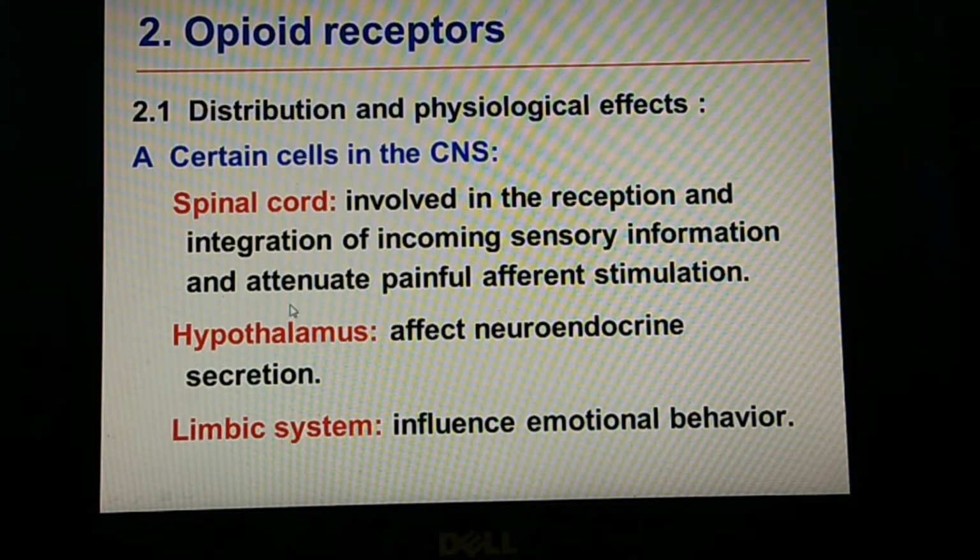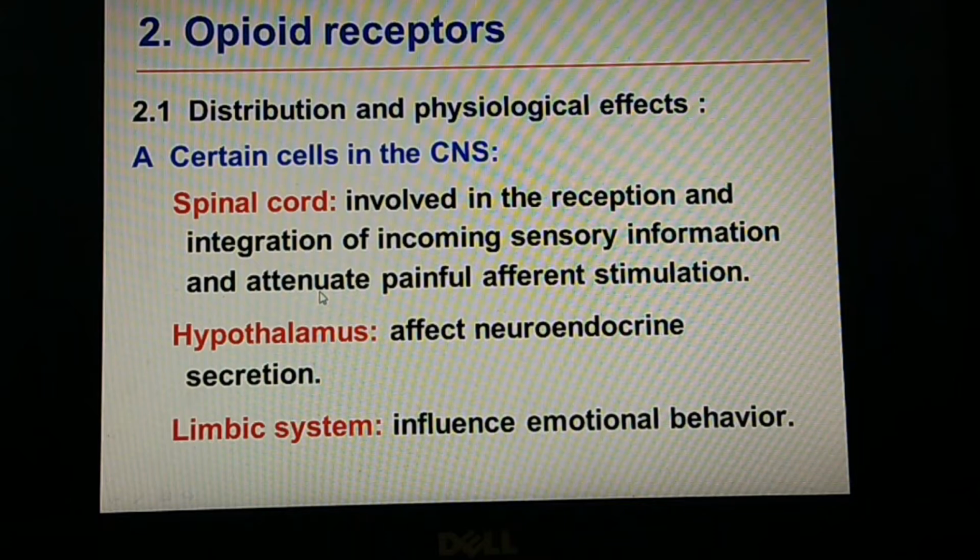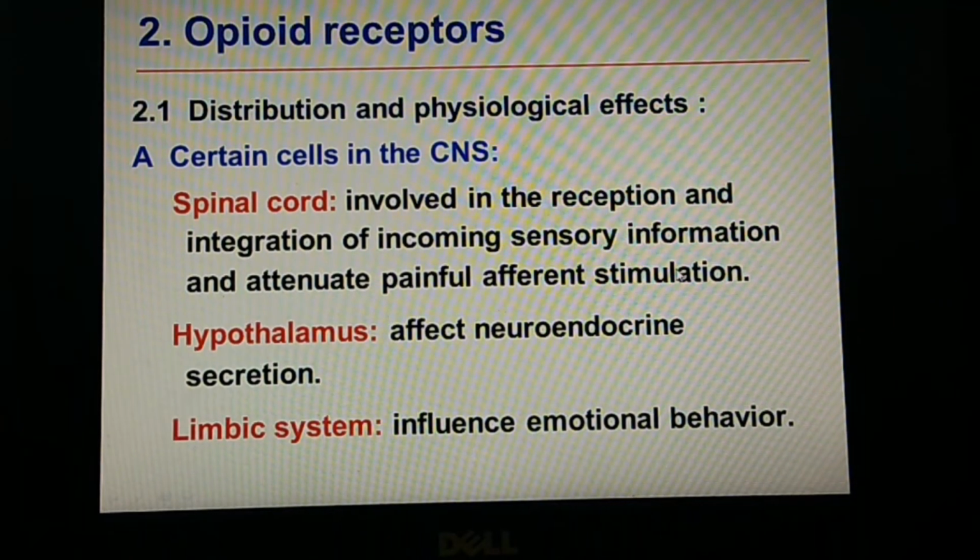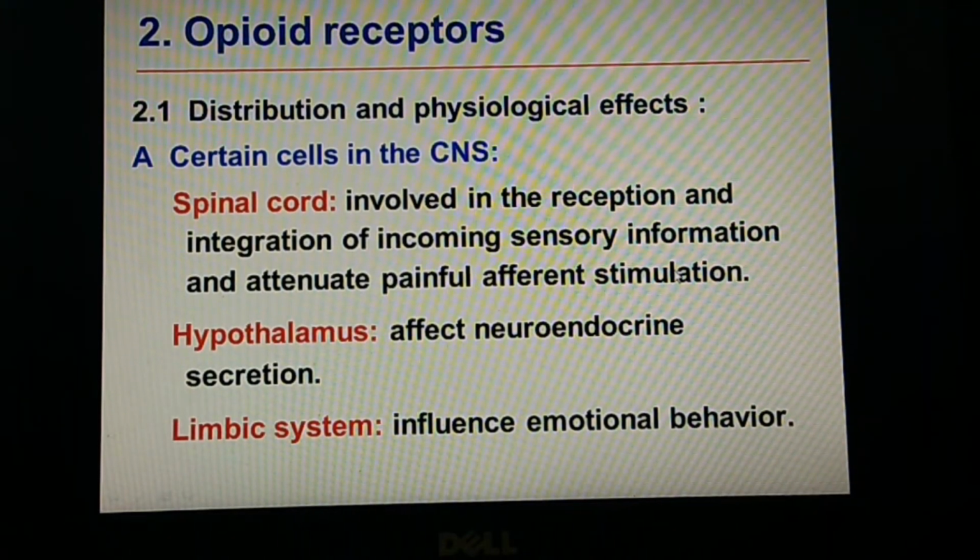Coming to the distribution in the spinal cord, it is involved in the reception and integration of incoming sensory information, and it attenuates the painful afferent stimulation so that it can reduce the pain.